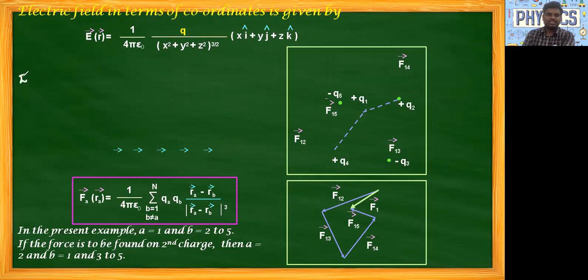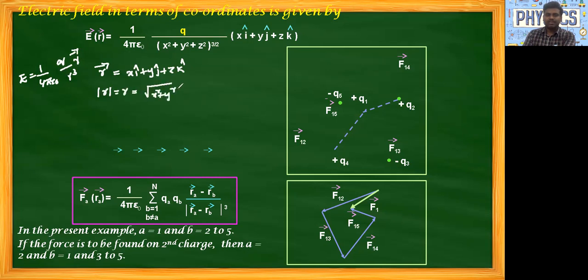Previously we discussed E is equal to 1 by 4 pi epsilon naught, q by r cube, times r bar. We discussed r bar is the position vector. R bar we can write as x i cap plus y j cap plus z k cap. The magnitude of r is the square root of x square plus y square plus z square, so r square is equal to x square plus y square plus z square.